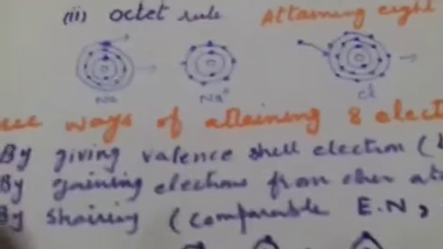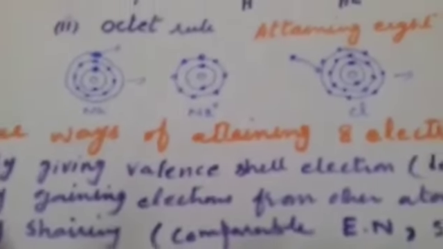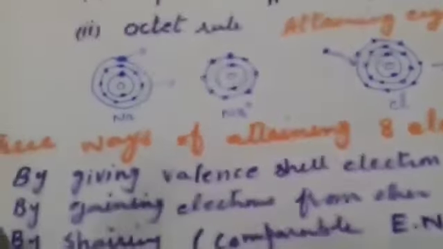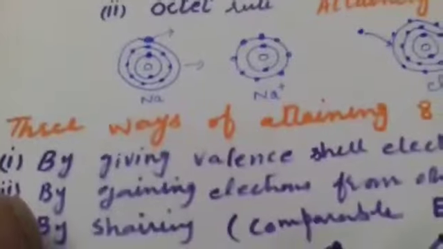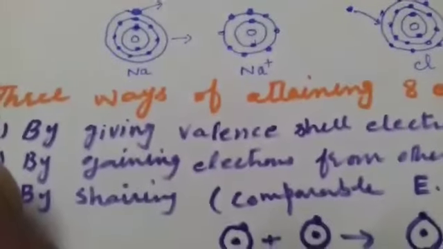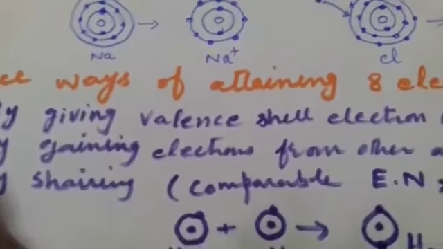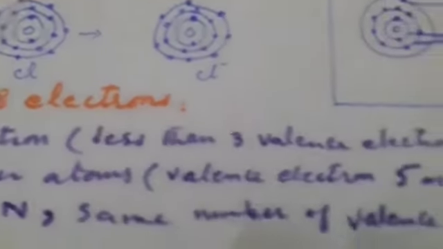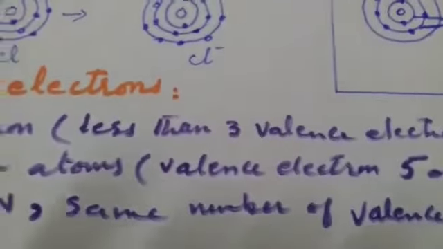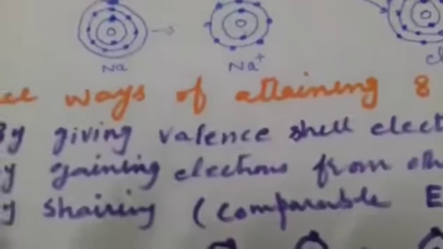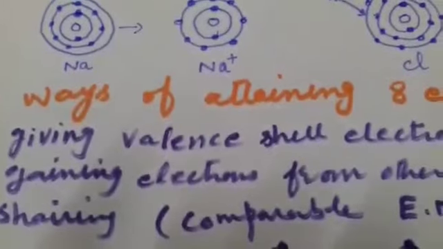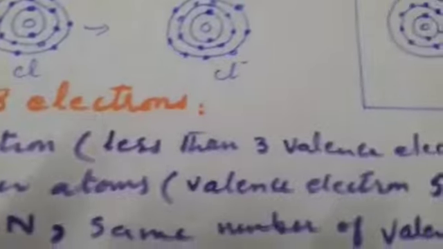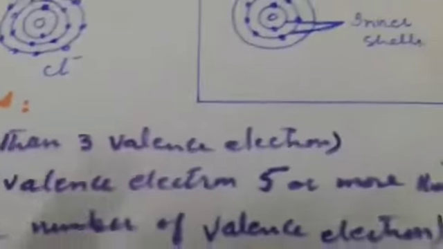Now the different ways of attaining 8 electrons in the valence shell are as follows, as I have written here. Number 1 is by giving away the valence shell electrons, and it happens when the atom has less than 3 electrons in the valence shell. The second way is by gaining electrons from other atoms, and it happens in those atoms which have 5 or more than 5 valence electrons.